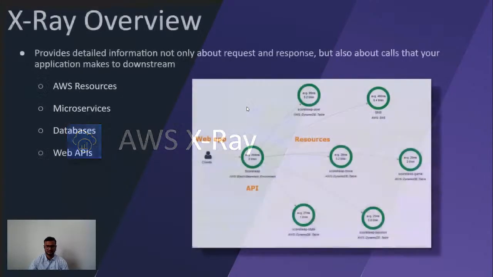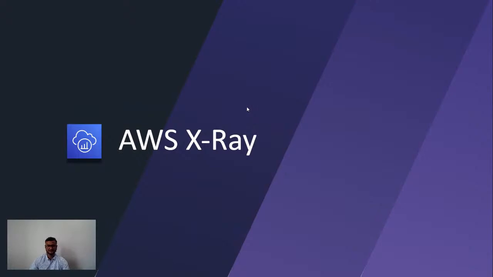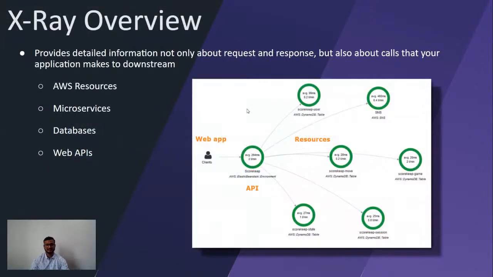Okay, so I will go to the next service, which is AWS X-Ray. AWS X-Ray gives complete information about how my application is communicating with other applications, for example, with other services. For example, my application consists of an Elastic Beanstalk environment. Then I have a DynamoDB table. I also have SNS, and like this.